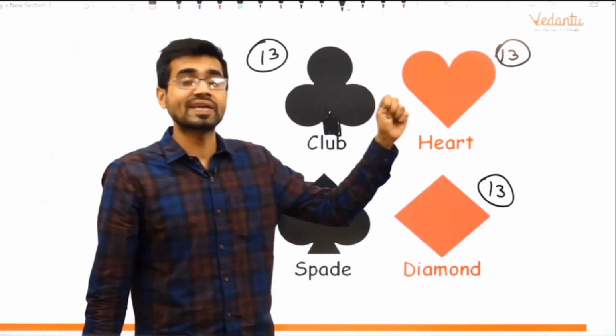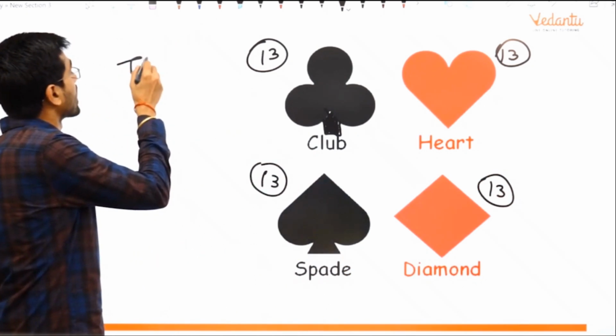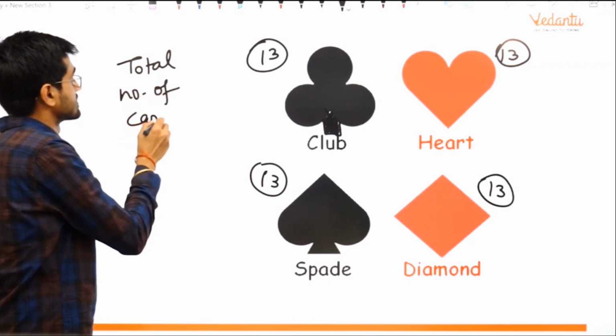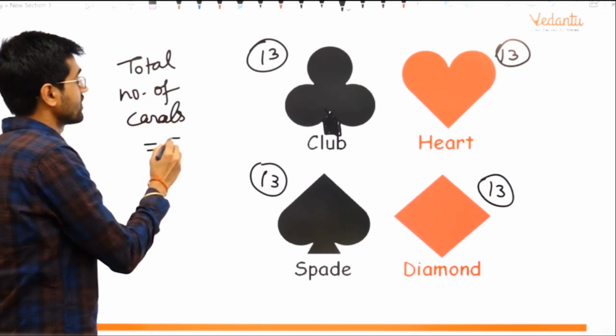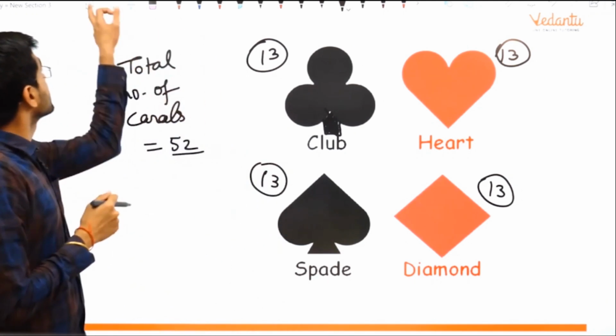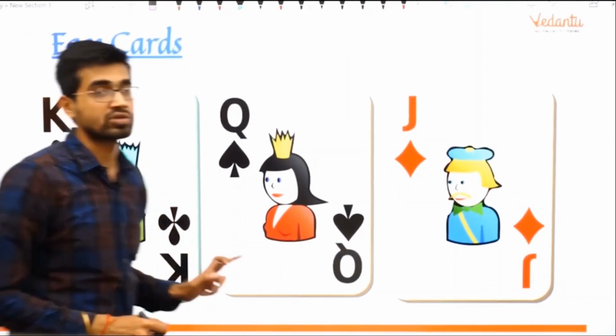How many are the red cards? 26 red cards are there. And what are the total number of cards? Total number of cards, they are 52. You add all these, you will get 52, correct? So in that situation, let us try to understand one more thing about these cards.